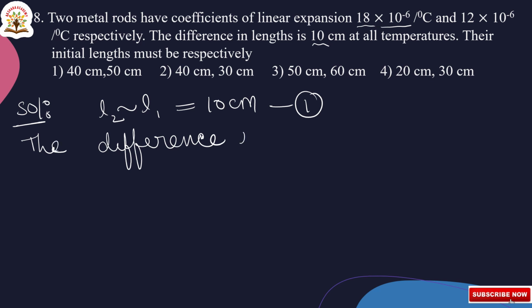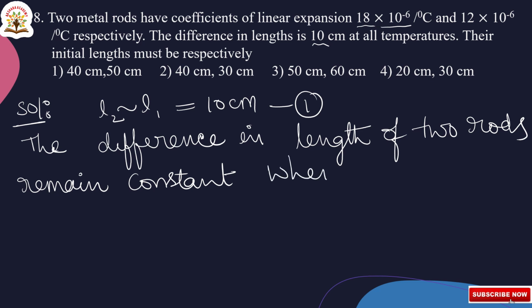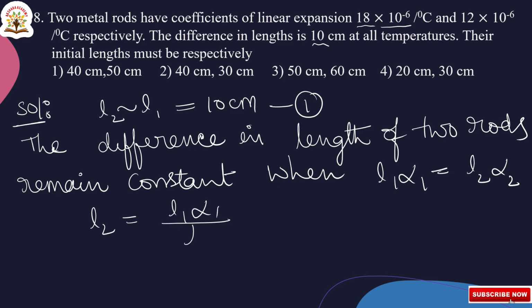So that is, when L1 alpha 1 is equal to L2 alpha 2, so L2 can be written as L1 alpha 1 by alpha 2. So this is equation number 2.